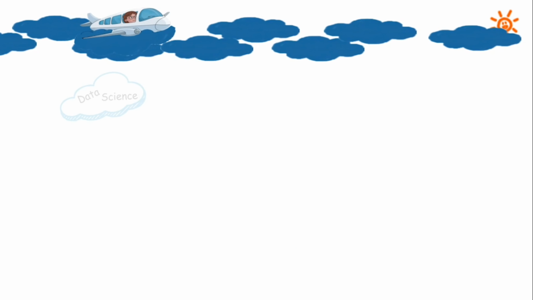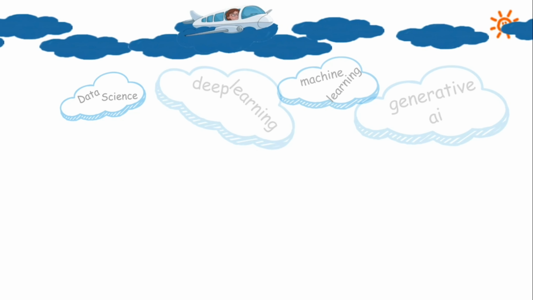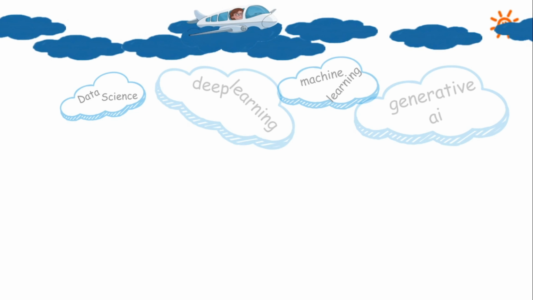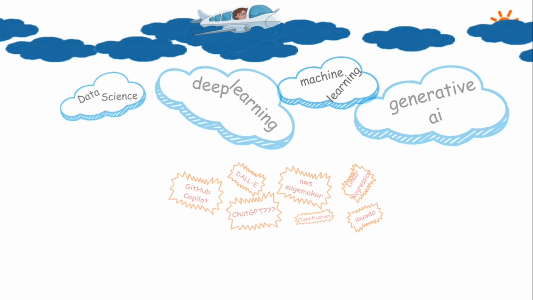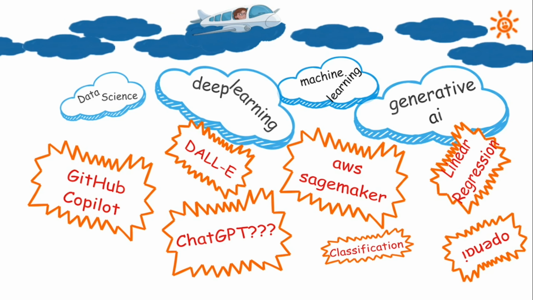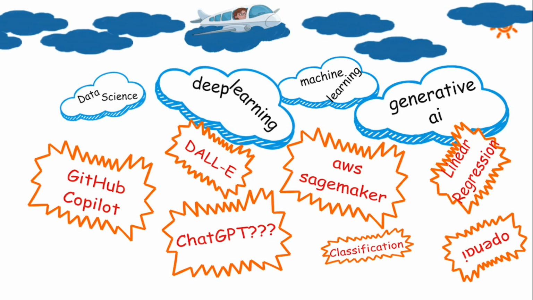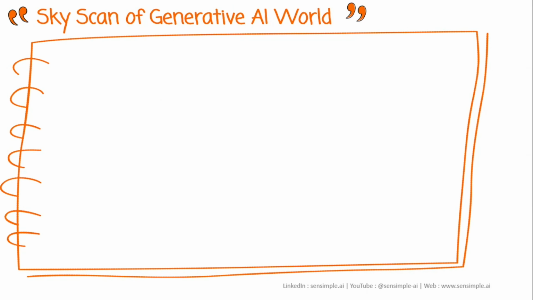To do this, imagine yourself flying above the clouds with a vast ocean of all the popular words that you are hearing these days: data science, machine learning, deep learning, generative AI. And if that's not enough, we are now hearing more and more of OpenAI, ChatGPT, Copilot, SageMaker, Google Bard, Midjourney, and whatnot.